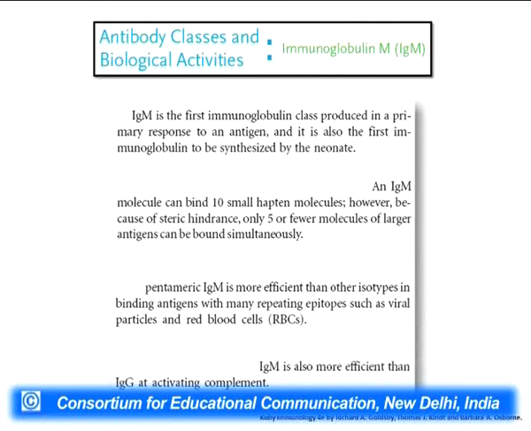IgM is the first immunoglobulin which is produced in response to antigens, and IgM has been found to be much more efficient than IgG in activating the complement system. So IgM plays a major role in getting rid of viral particles and similar threats by activating the complement and the other immune response systems.